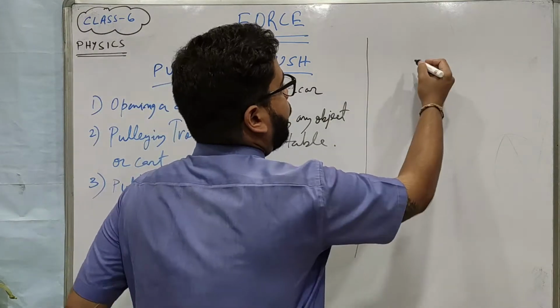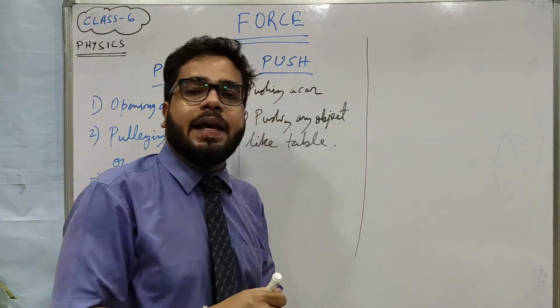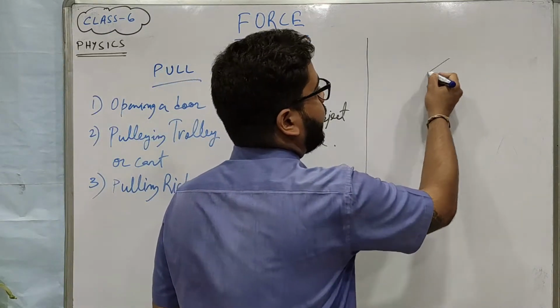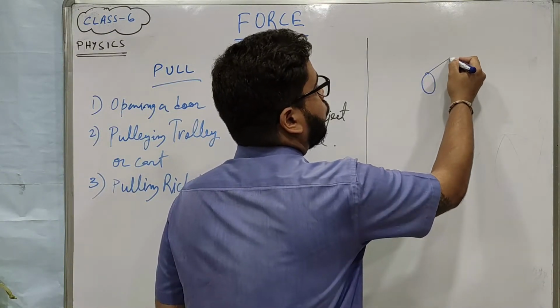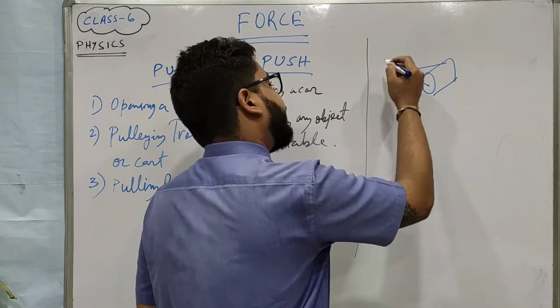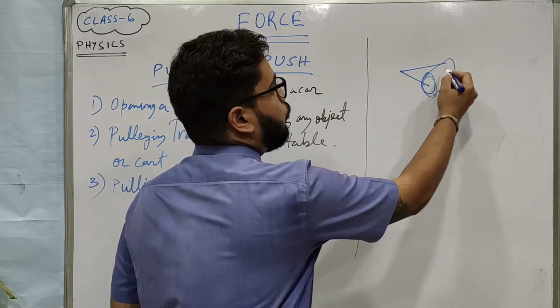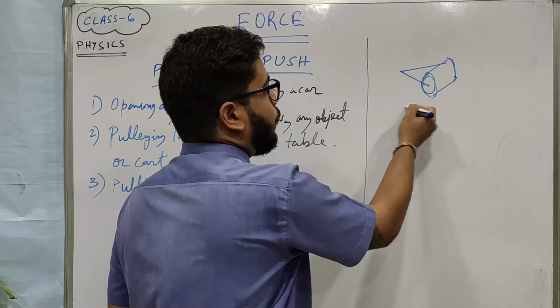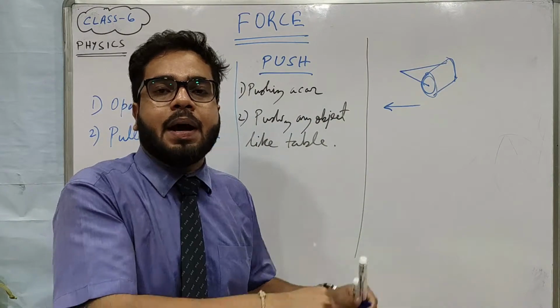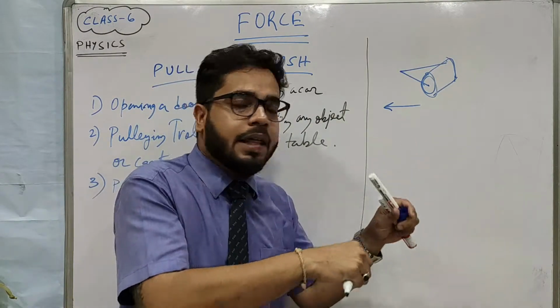Suppose those who play cricket must know that there is a roller kind of thing that is used to roll the pitches, right? You have seen this thing. So you pull it, right? Suppose you are pulling it in this way. That means initially it was kept at rest, but you are giving it some motion.